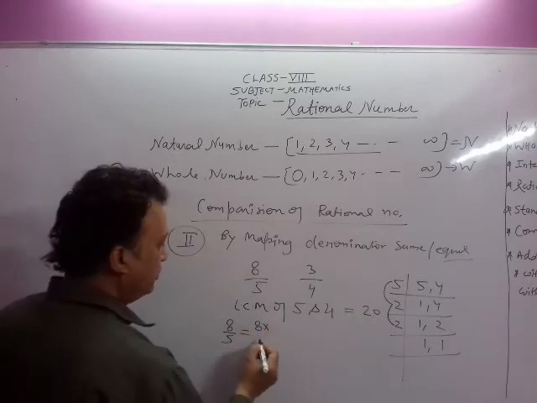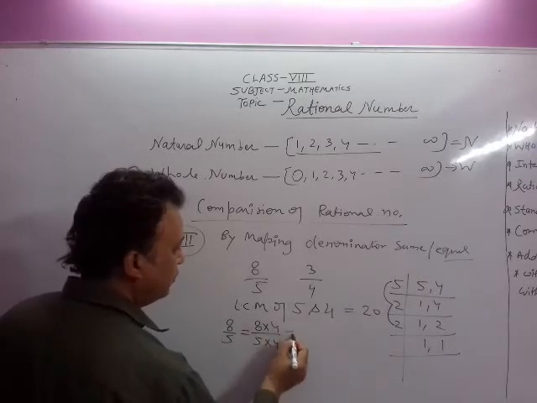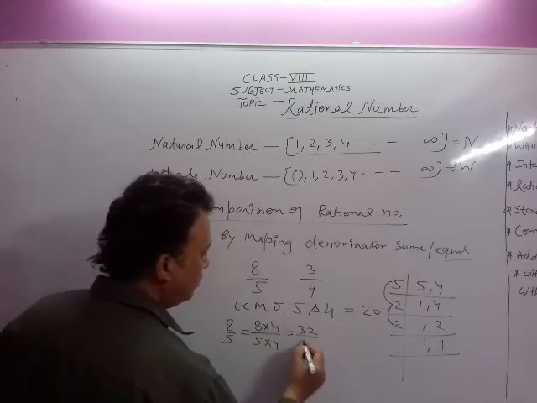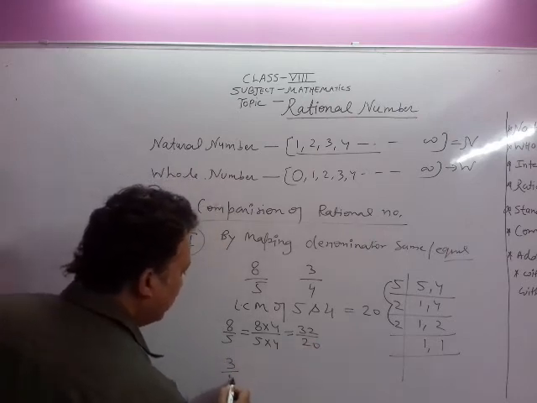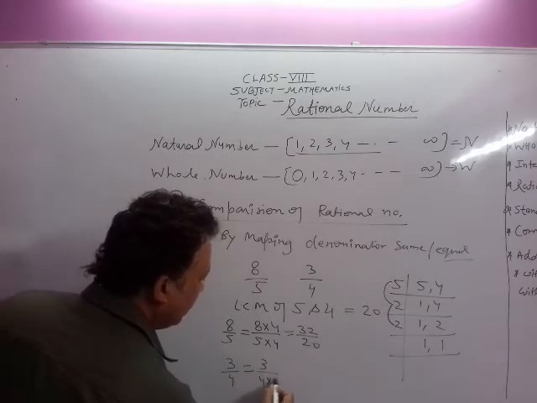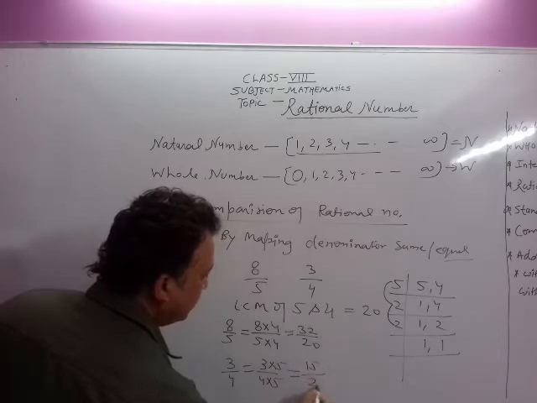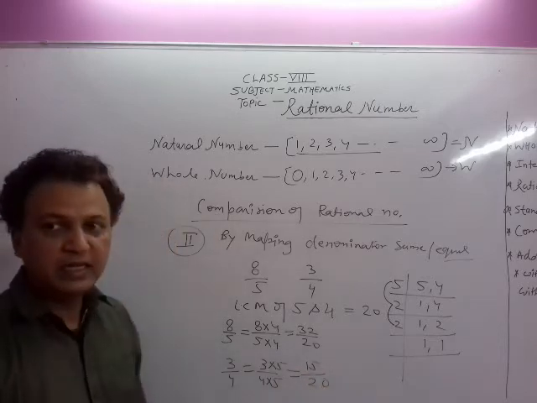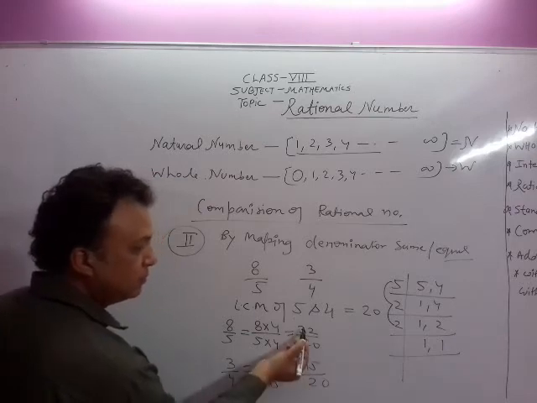8 into 4 upon 5 into 4, which is 32 upon 20, and 3 upon 4 is equal to 3 into 5 upon 4 into 5, which is 15 upon 20. Now compare the numerators. 32 is greater than 15.